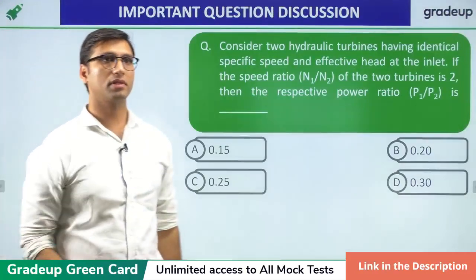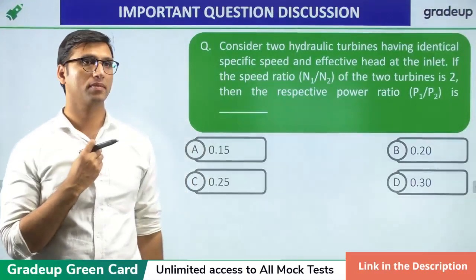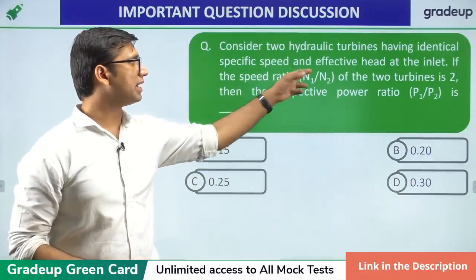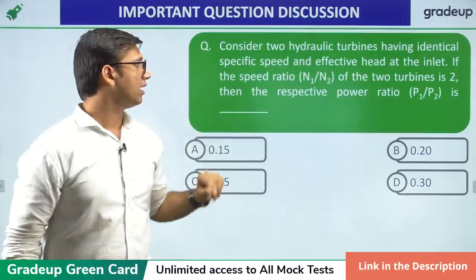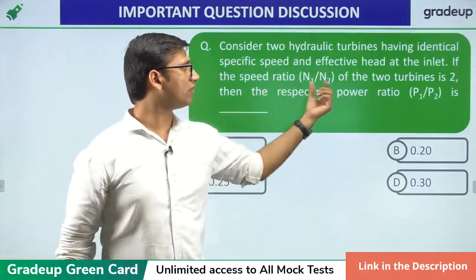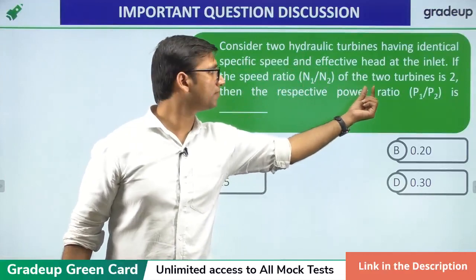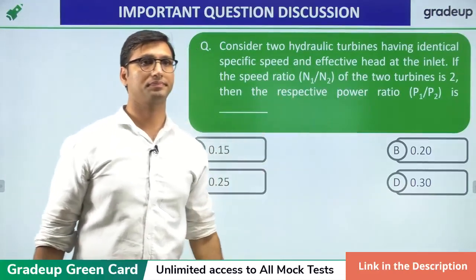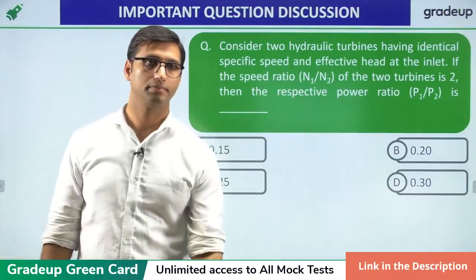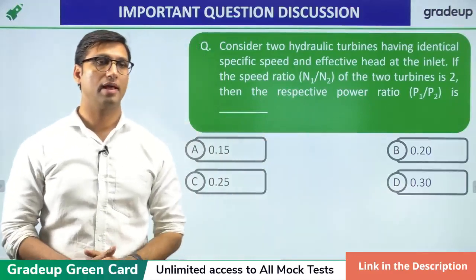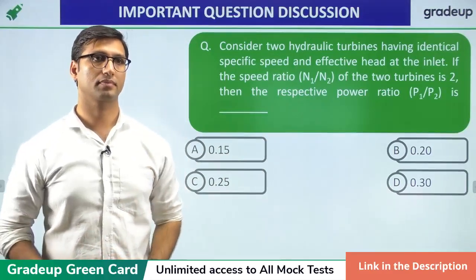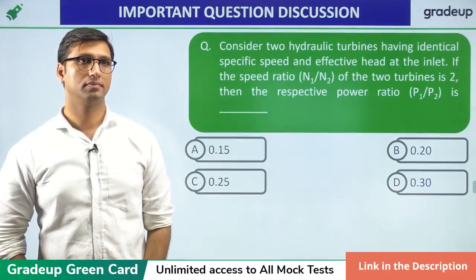Next question from hydraulic turbines again. Consider two hydraulic turbines having identical specific speed and effective head at the inlet. If the speed ratio N1 by N2 of the two turbines is given as 2, then the respective power ratio will be. Please solve the question carefully, and I am giving you only 2 minutes to solve it.